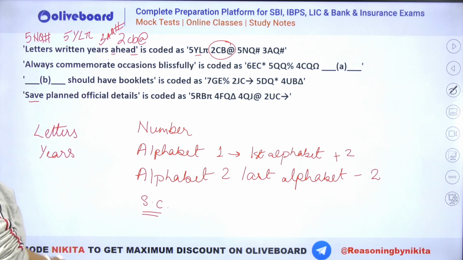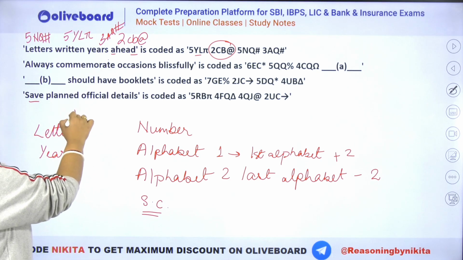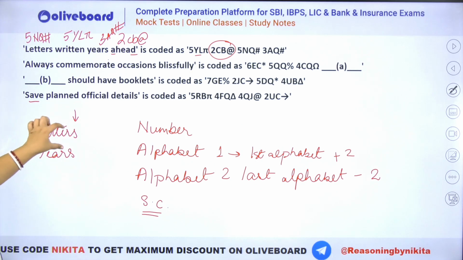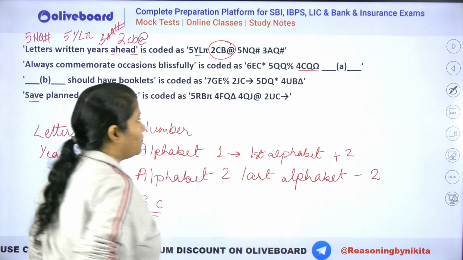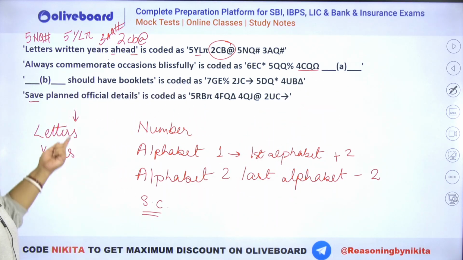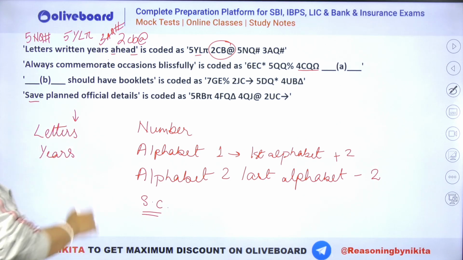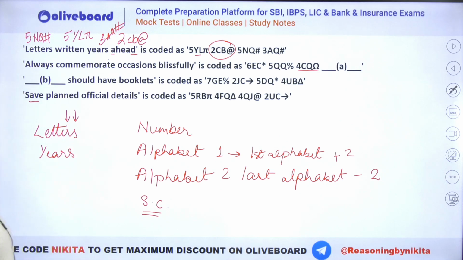So now let's come to same type of characters at any particular position. You can see this is having S at the end. But if that is S at the end, that means always should also have a hash. Always will be something that is having a C. But here you can see that 4CQ has a omega. So that means this is not about the last alphabet as well. But you can see that this is having the second last alphabet also, which is common here. Okay, it can be the second alphabet also, that is E, right?